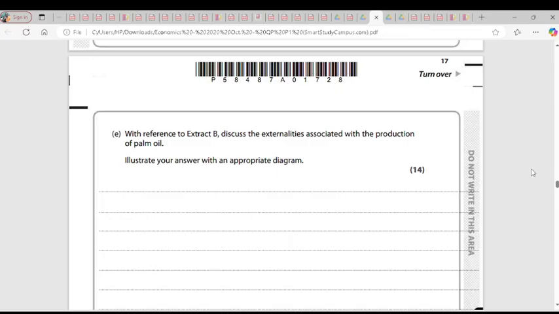We're talking about externalities now. So it is based on the action or inaction of an individual, of government, or of a firm. If an individual makes a decision without considering the effect or the impact on third parties, it will bring about externality. If it is a positive effect, it's positive externality or external benefit. But if it is negative, that is negative externality, which is external cost. So I'm starting with external cost.